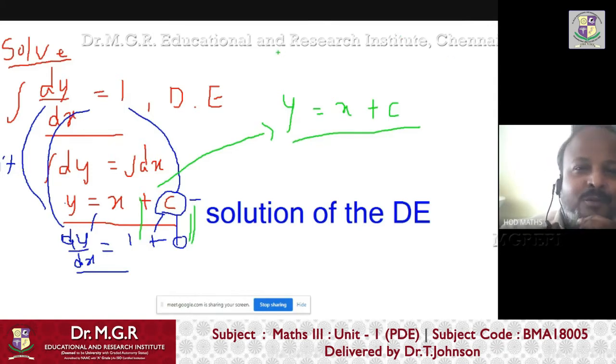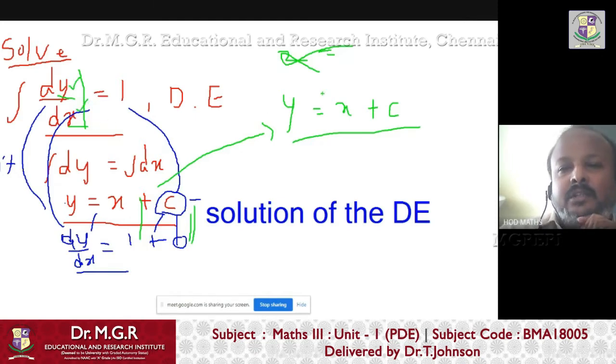You are confused with z equals x plus y. Remember, I already told you this is an ordinary differential equation. Whenever you write dy by dx, x is the independent variable and y is the dependent variable. So dy by dx means the rate of change of y with respect to x.